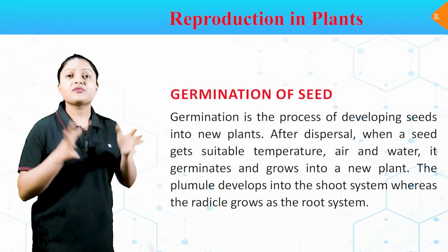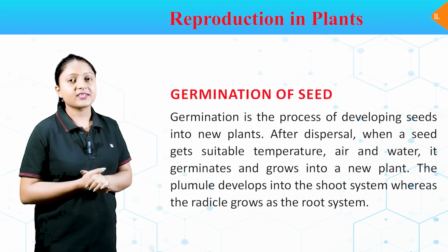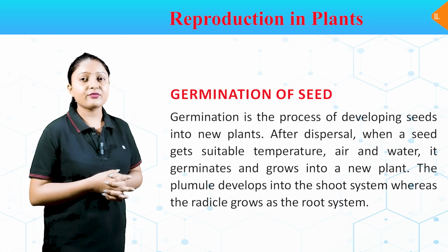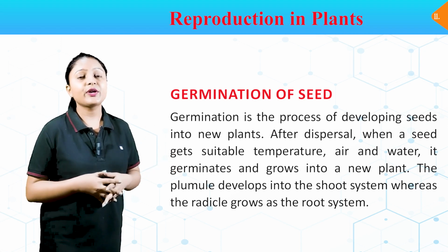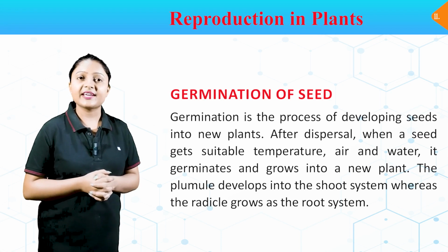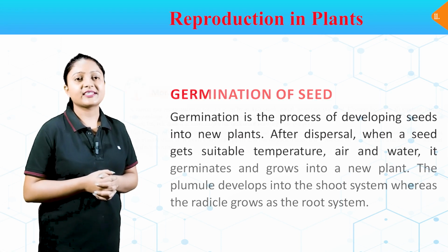Germination of seeds. Germination is the process of developing seeds into new plants. After dispersal, when a seed gets suitable temperature, air and water, it germinates and grows into a new plant. The plumule develops into the shoot system, whereas the radicle grows as the root system.